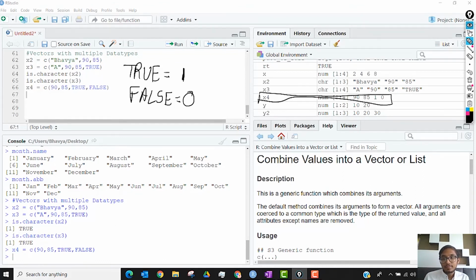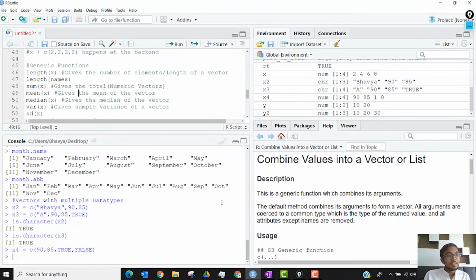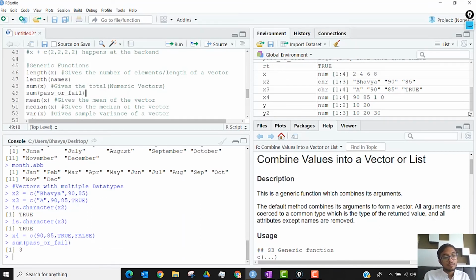And that is why you can take a sum of a logical vector, because as soon as you try to do that, R converts that logical into numeric where every TRUE will become 1, FALSE will become 0, and when you take the total you will get the number of 1s, that is the number of TRUE.